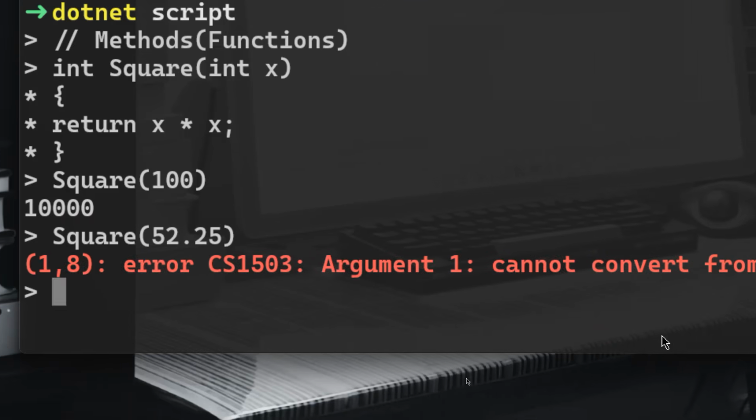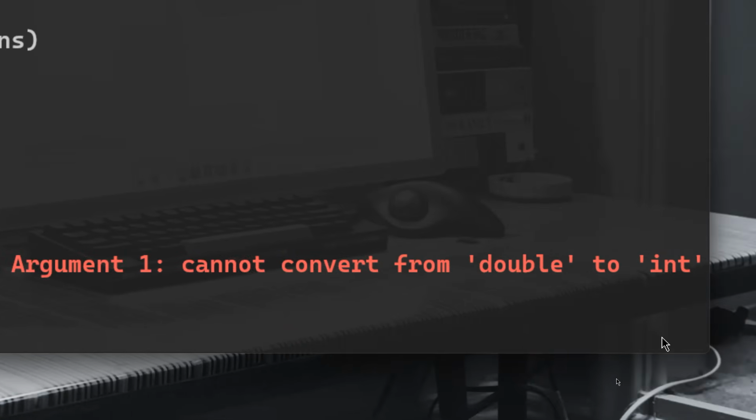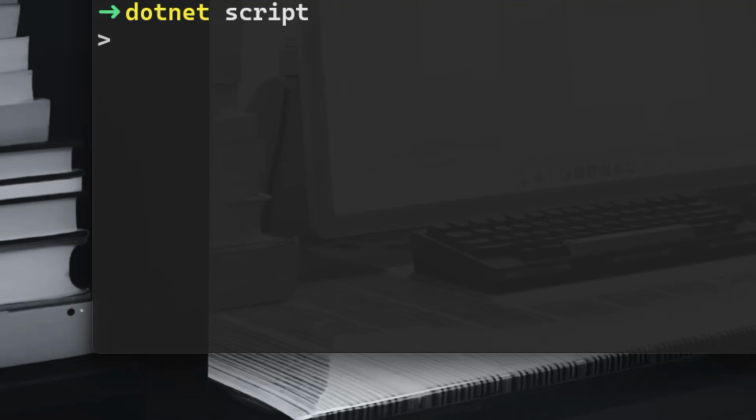Aha, that's an error because we have defined it to be int, not double. If you want to create this square for a double, you should use double here, right? And we can call this Square. Let's do SquareDouble, something like this. And that is not an int, but double y, okay?